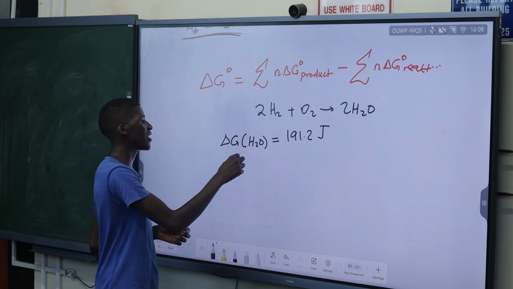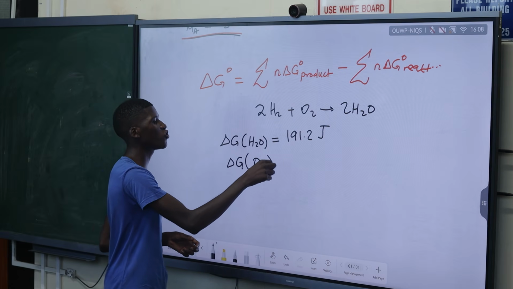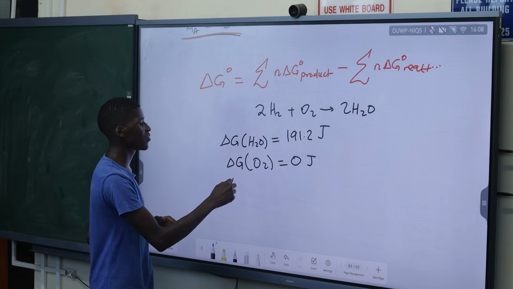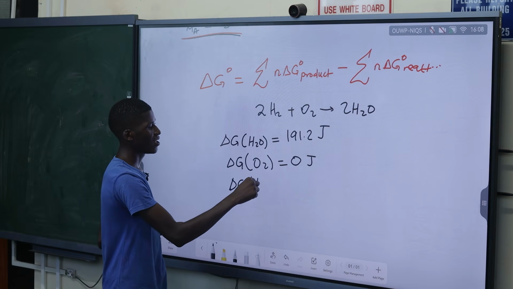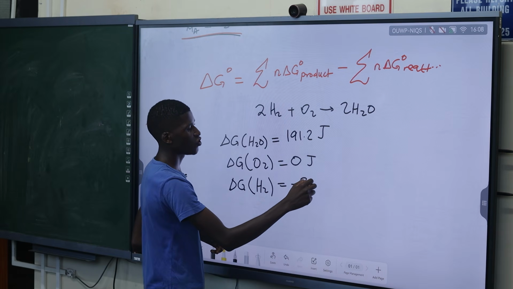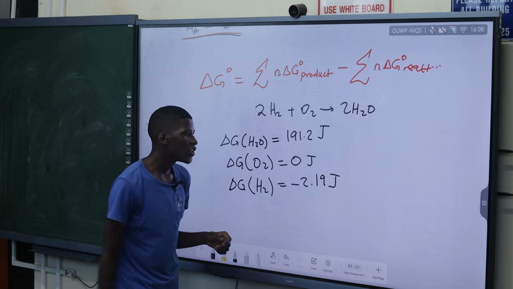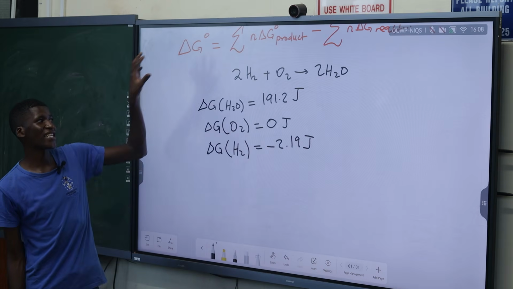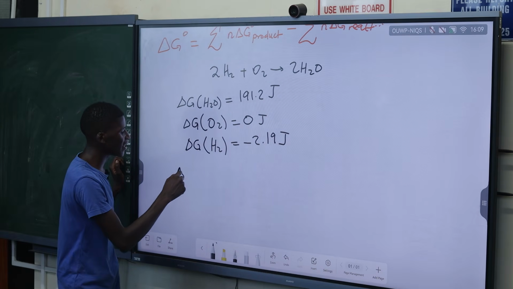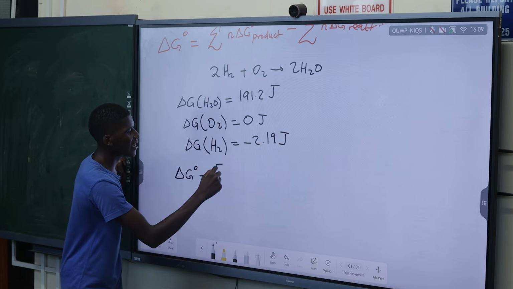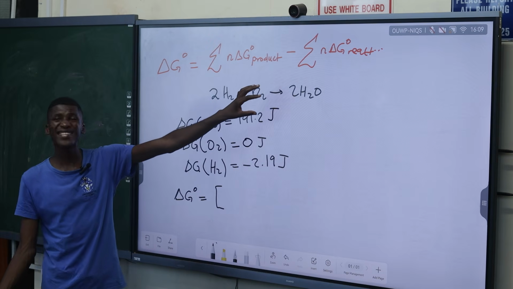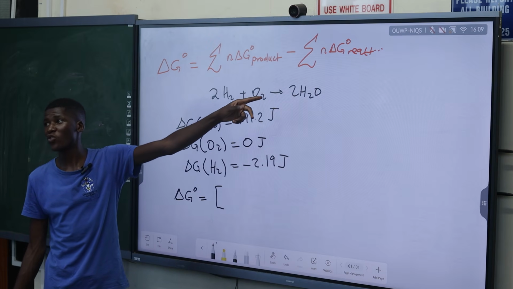And then maybe I know that the Gibbs energy for O2 is equal to 0 joules. And I know that the Gibbs energy for hydrogen gas maybe is negative 2.19 joules. So if you want to find the standard Gibbs energy of formation, you are just going to do what? You are just going to say the standard Gibbs energy of formation is the sum of the Gibbs energy contribution of the products. The product here, in this case, is H2O.